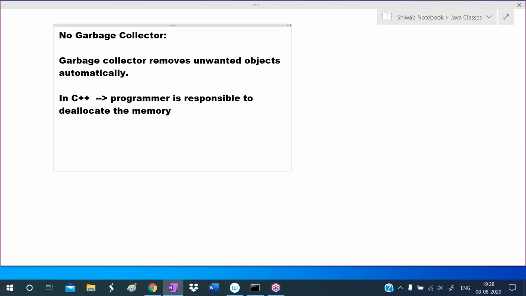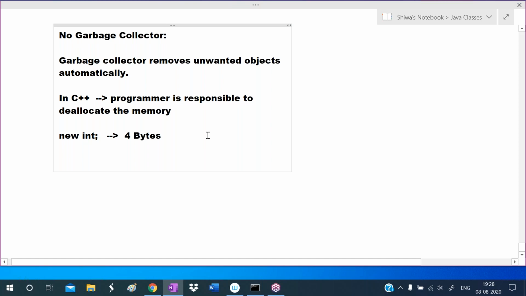I already told you dynamic memory allocation is an advantage. With the new keyword we can allocate the memory. If you write new int, 4 bytes of memory will be allocated. Some compilers allocate 2 bytes, some allocate 4 bytes; that depends on the compiler. But that memory will not be destroyed automatically, because there is no garbage collector in C++.